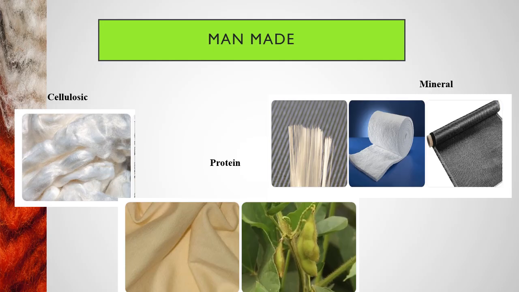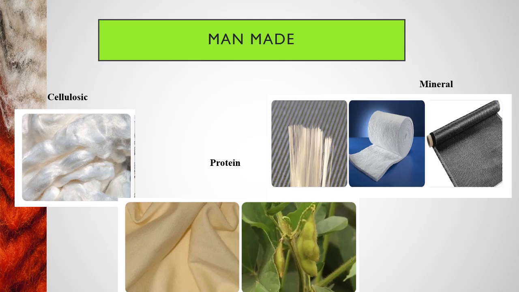Coming to the mineral fibers, the mineral fibers are glass, steel and carbon, which are used for industrial purposes. Glass is used for low cost reinforcement in plastic for ships and cars, and for thermal and electrical insulation. Steel is used to reinforce rubber in tires and belts, and for filters where chemical resistance is very important. Carbon fibers are used where high performance is required, like aircraft parts, and tennis and squash rackets. These kinds of applications are served by the mineral fibers.